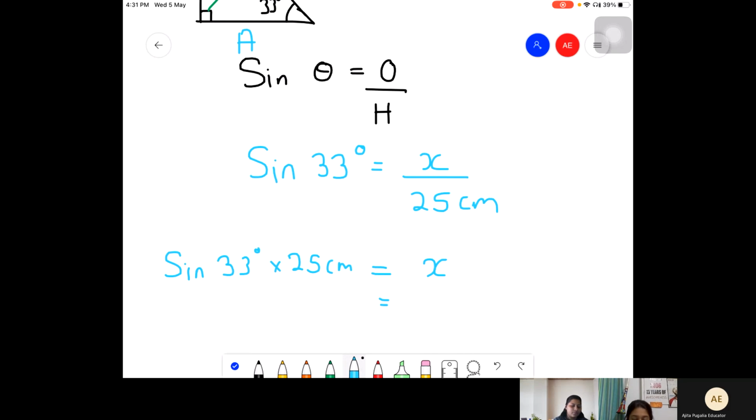Ma'am, it'll come in the bracket only. No बच्चा, so sin 33 लिखो, whatever press equal to whatever you get, then multiply 25 centimeters with the answer.